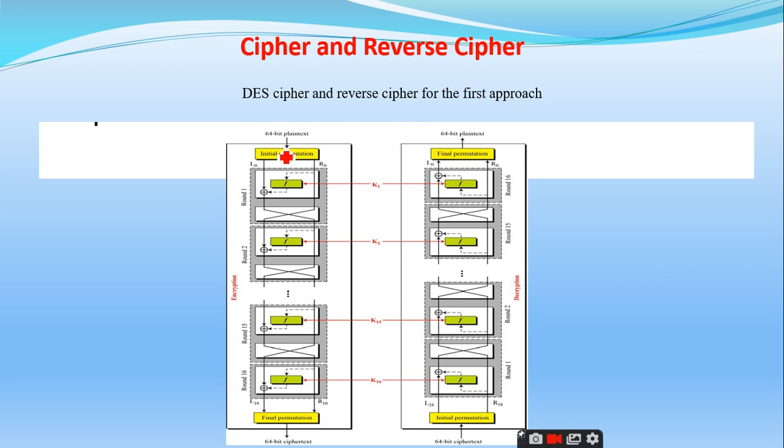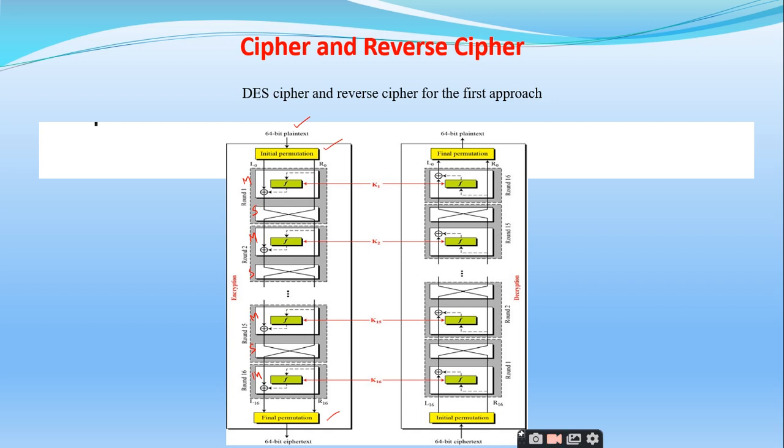Yes, sir. So this is the initial approach we have. Initial permutation, 64-bit plain text, initial permutation, and round 1 consists of the mixer as well as the swapper. Similarly, round 2 consists of mixer as well as swapper, and round 15 consists of mixer and swapper. Here you can clearly observe that the 16th round consists of only the mixer, no swapper is there. And whatever output you get from the 16th round is directly given to the final permutation. Right? Is it clear?